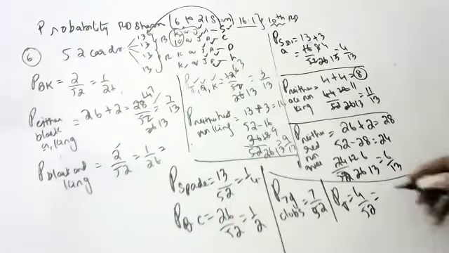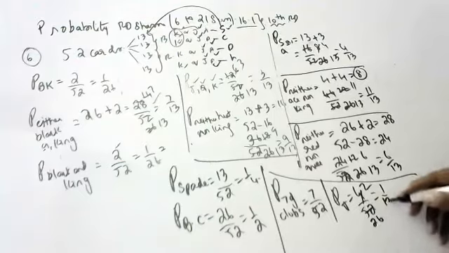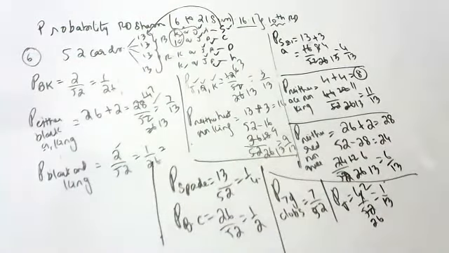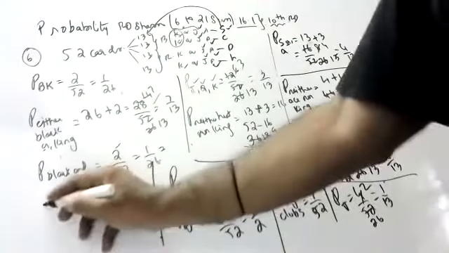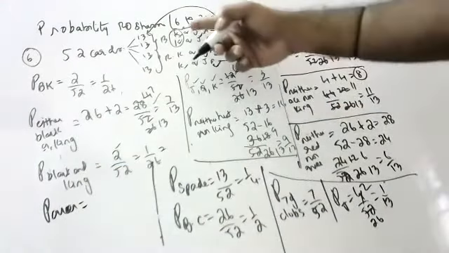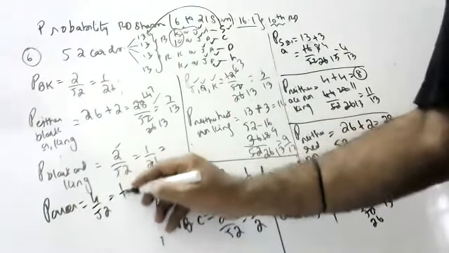That is 1 by 13. Yeah. Next. What is the probability of a queen? Anyone? How many queens are there? 4, sir. So 4 by 52, that is 1 by 13.